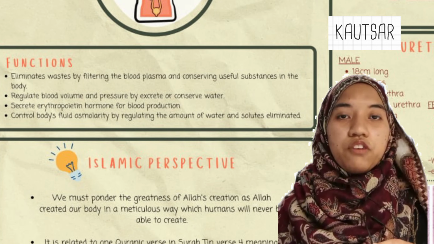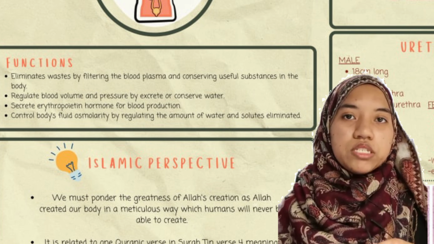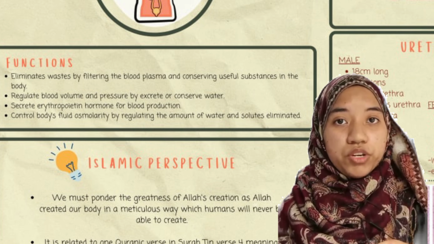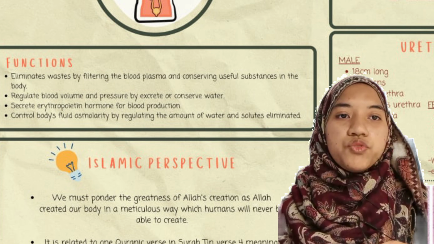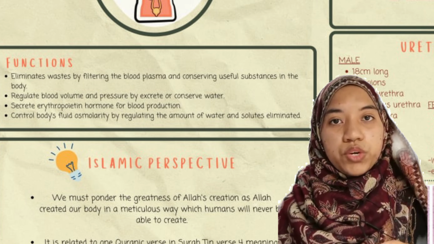There are several functions of the kidney in the urinary system. First, it helps to eliminate waste by filtering the blood plasma and conserving useful substances in the body. Second, it helps to regulate the blood volume and pressure by excreting or conserving water.